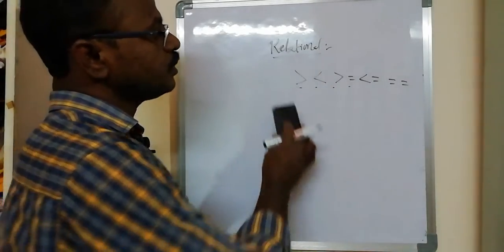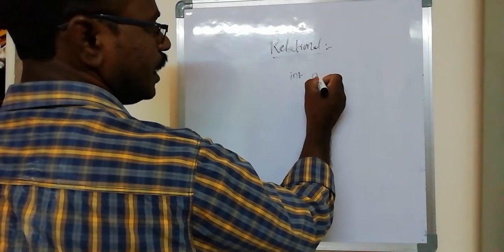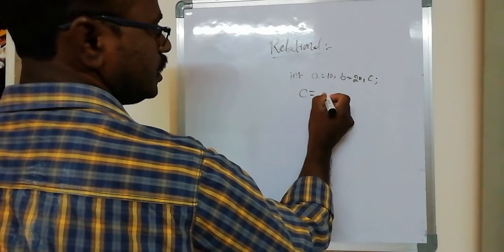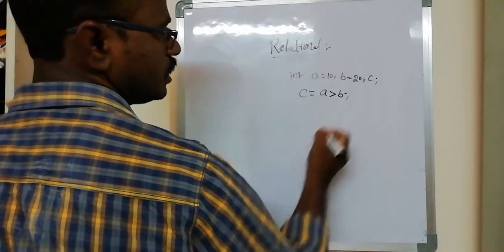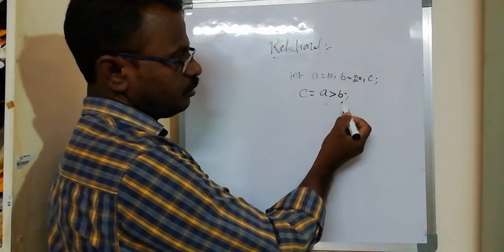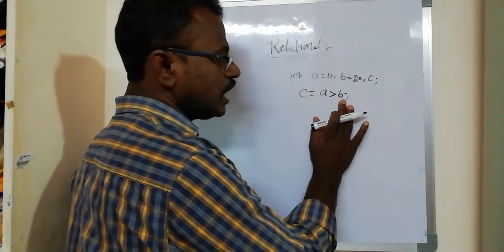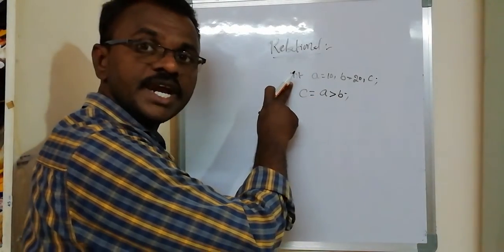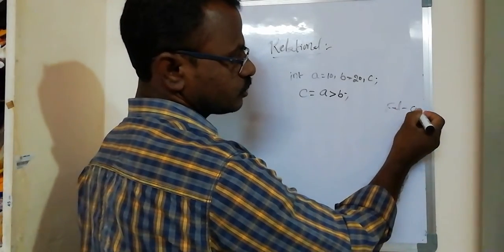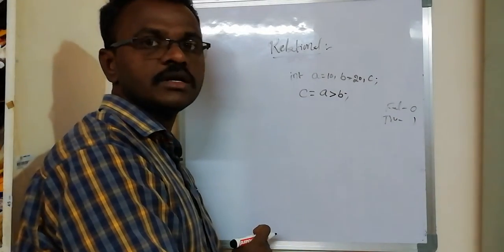Let's see a simple example like that. I can declare int a is equal to 10, b is equal to 20, comma c. c is equal to a greater than b. Is the condition true or false? To check, the a value is 10, the b value is 20, the comparison of 10 greater than 20, this condition is false. It returns the value 0 because we are using int. So whenever the condition is false, it returns 0. Whenever the condition is true, it returns 1 using the integer data type.